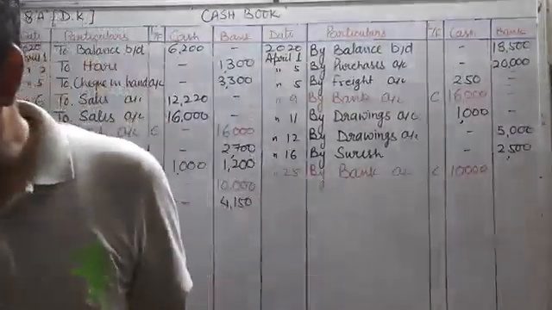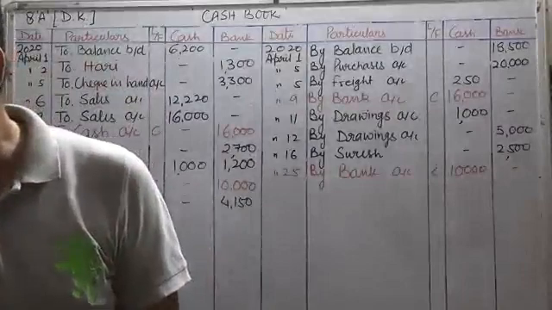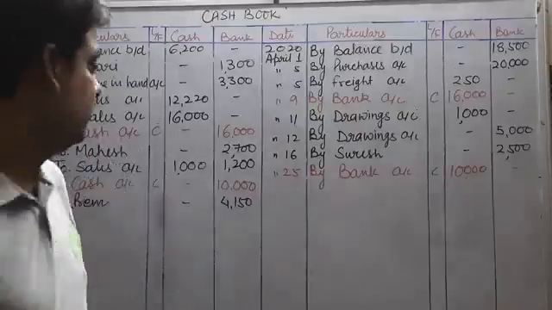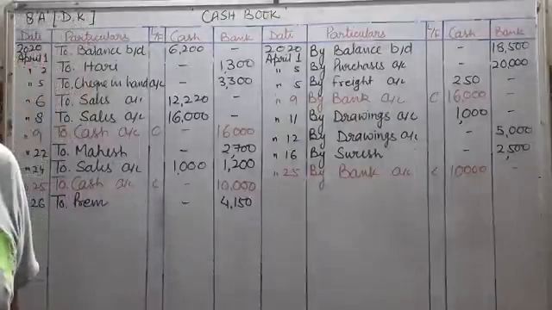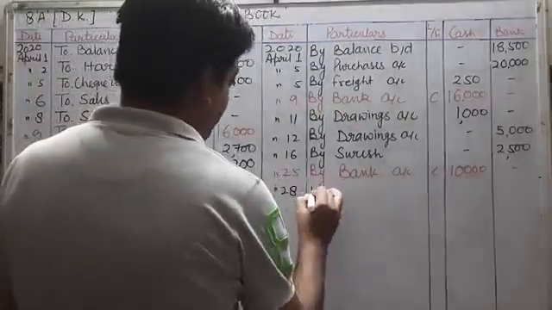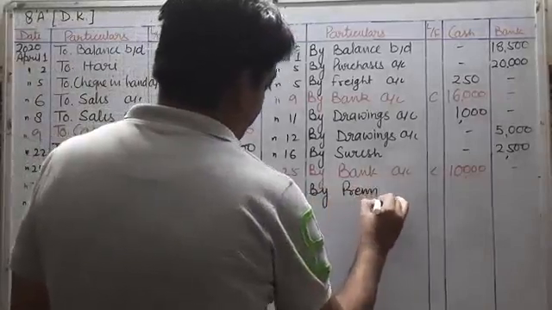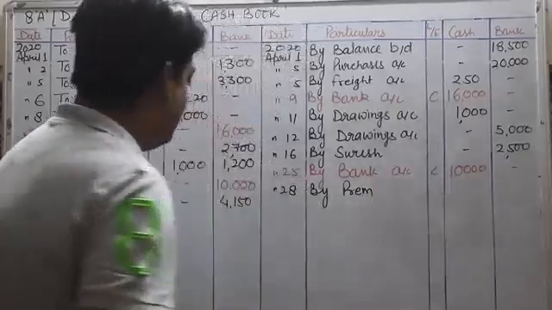Now next is April 28. The bank notifies that Prem's check has been dishonored and the bank charges rupees 20 on this check. So the check of Prem is dishonored. This is on April 28. So Prem debit to bank account, and by Prem, the treatment will come in the credit side.